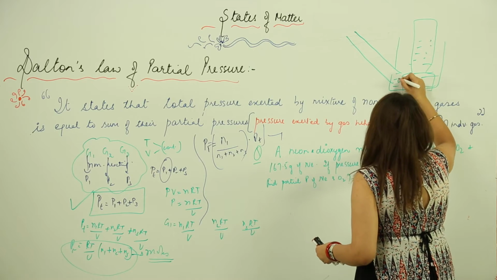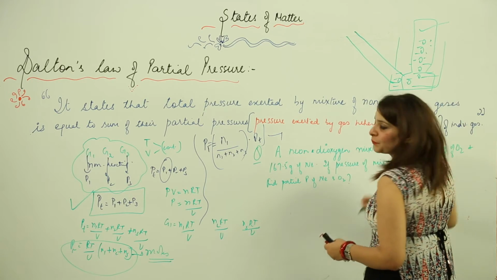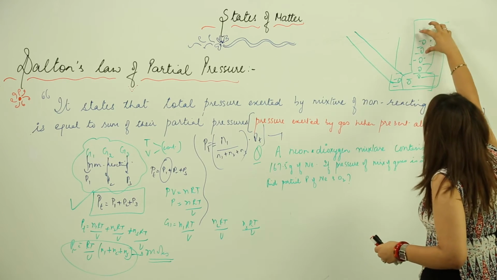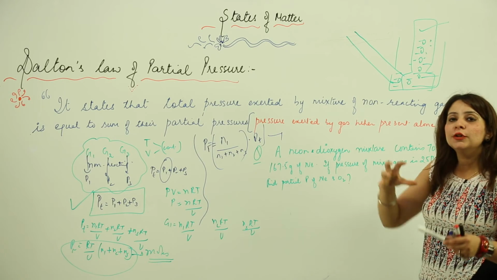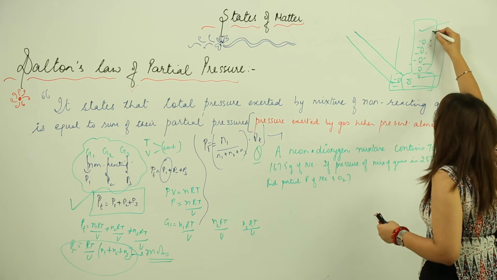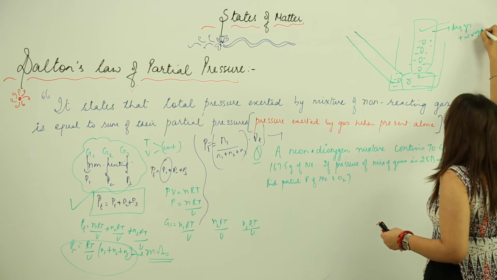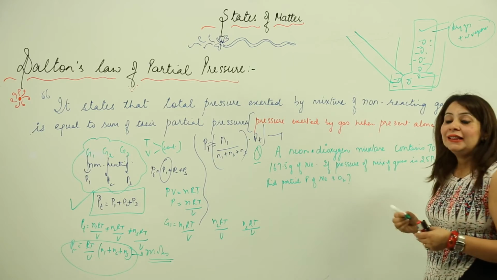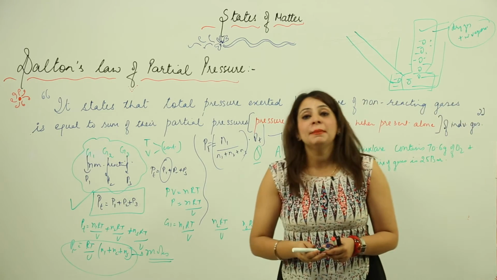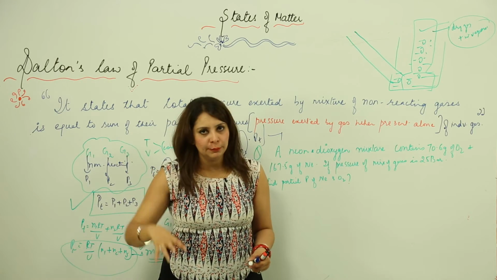So we say that the gas just bubbles and gets collected here. What happens when the gas moves from here to here is that it gets saturated with water vapor, or you can say the water vapor is present in the gas. The gas here is not a dry gas, it actually has water vapor in it. We know that gases exert pressure, but now the pressure will be due to the gas and also due to the water vapor.